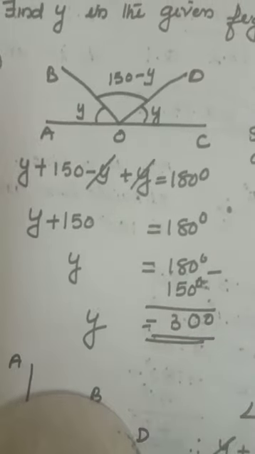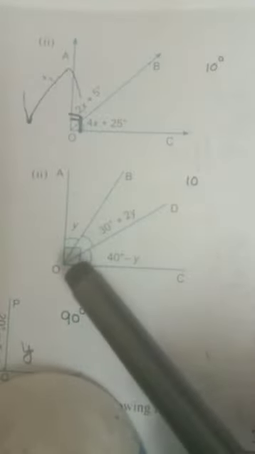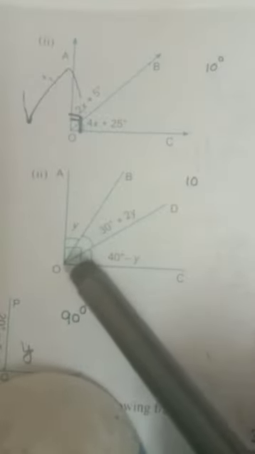Next, second one. See, AOC, that is 90 degrees given. AOC is 90 degrees. See, y plus 30, plus 2y plus 40, minus y.